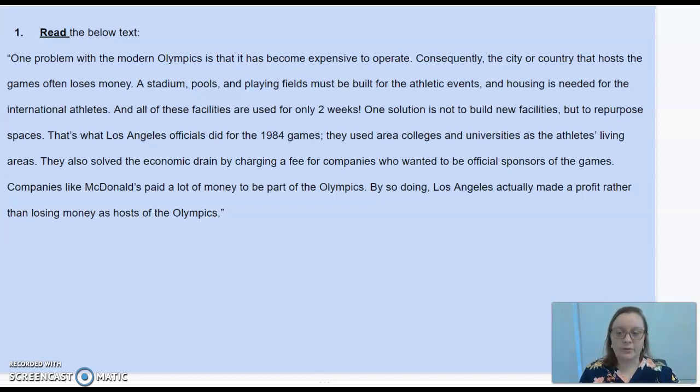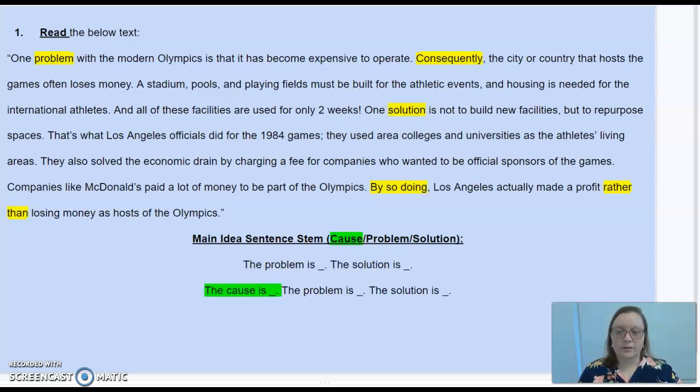So I want you to take a few moments to see if you can pick out any of the clue words or linking words that might tell you what type of text structure this is. Go ahead and do that now. I'll wait. All right, so let's move on.